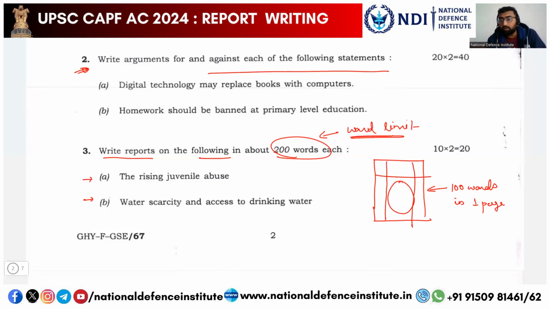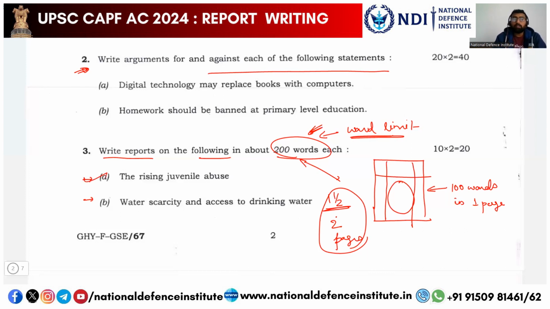This is the assumption of UPSC. So since it is 200 words, you have to write this in at least 1.5 pages. But if you are writing it in 2 pages completely, this is good. So try to write more than 1.5 pages. That would suffice the word limit of 200 words, right?